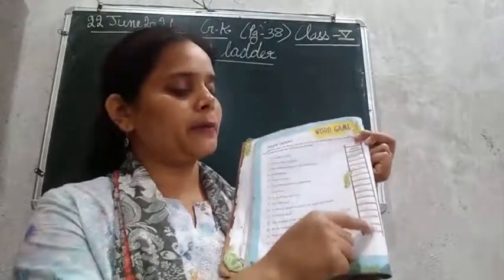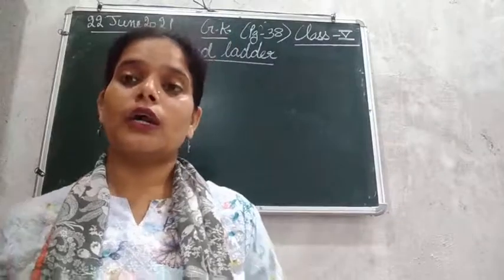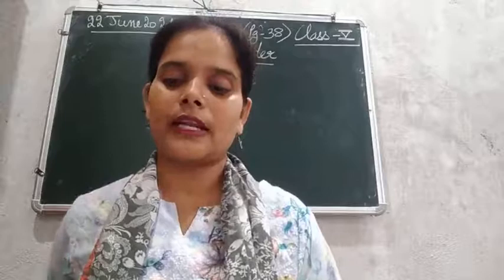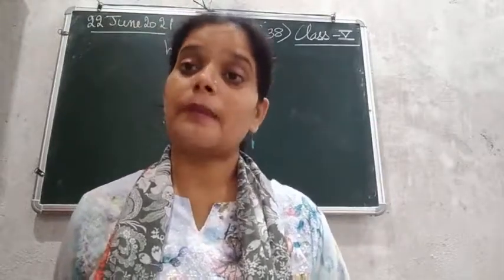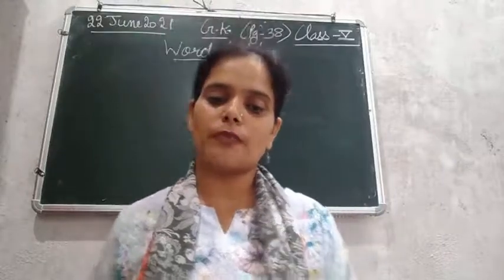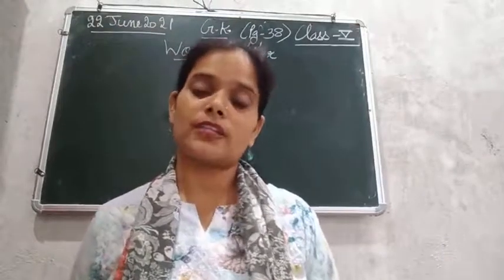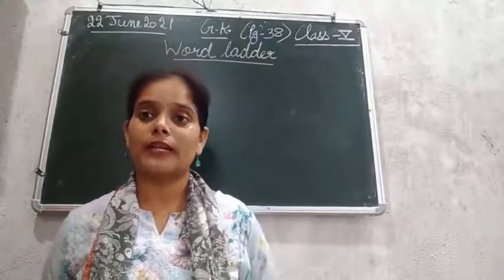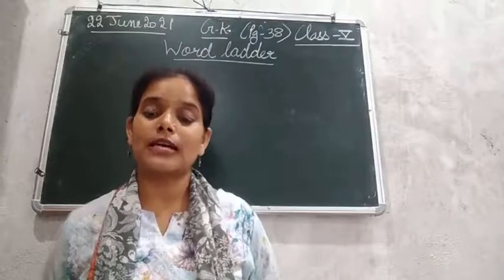देखिए, milk and belt, the initial and the last words are already given on this ladder. The first is milk and the last is belt. So that means हमें milk से belt तक जाना है, but कैसे जाना है, let's see. Use the clues to change the top word in the ladder into a new word by changing only one alphabet each time. So milk word को हमें belt बनाना है, but हमें जो clues दिए हुए हैं.